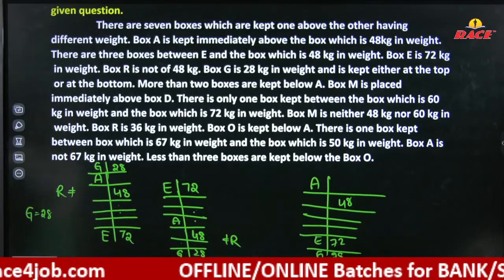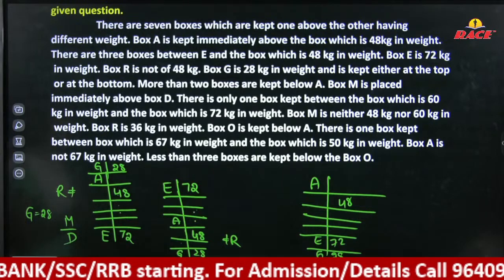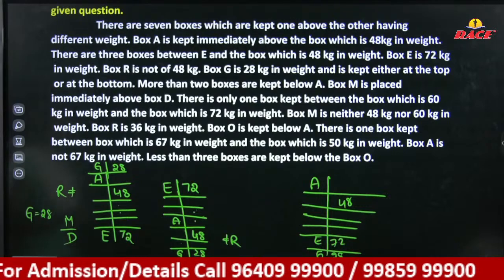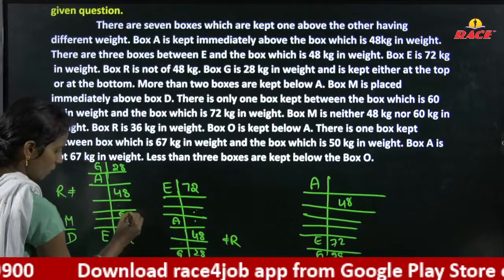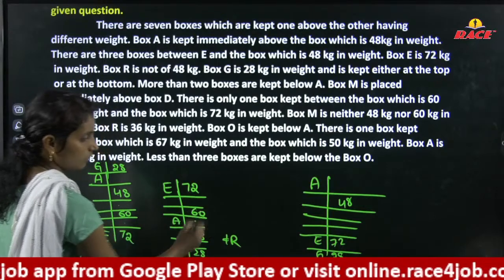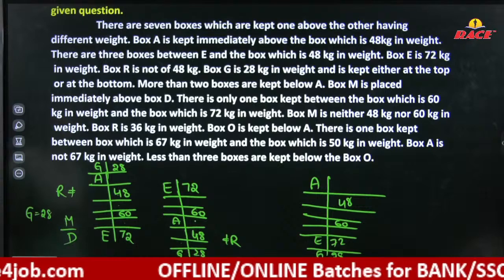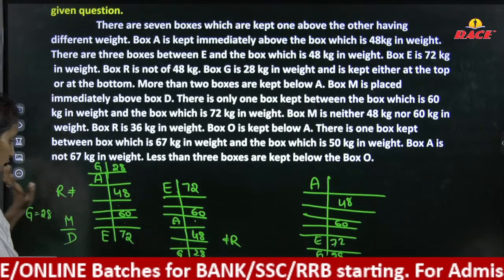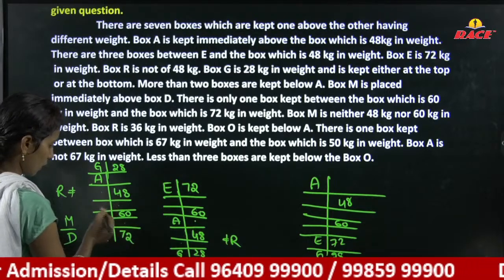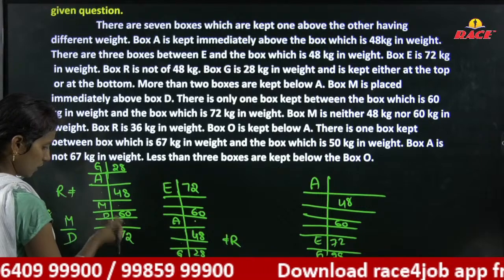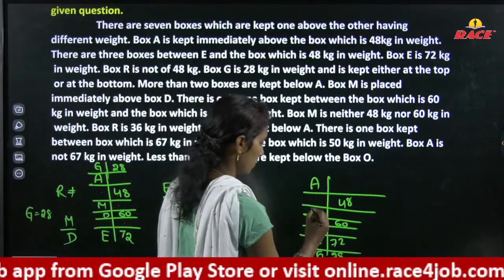Box M is placed immediately above D. There is only one box between the box which is 60 kgs and 72 kgs. 72, 1, 60. Box M is neither 48 nor 60. So near 48 and near 60, box M is not possible. You can consider M D here, but not near 60, and M D can be considered here.